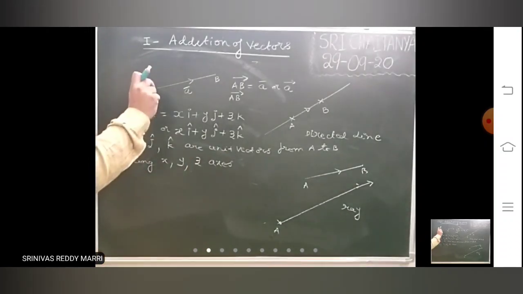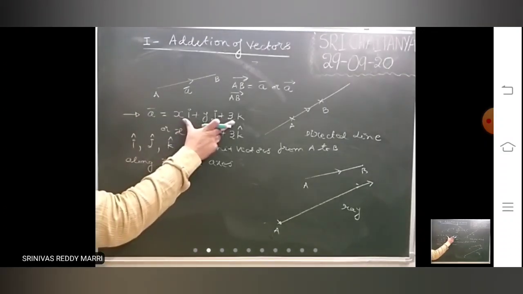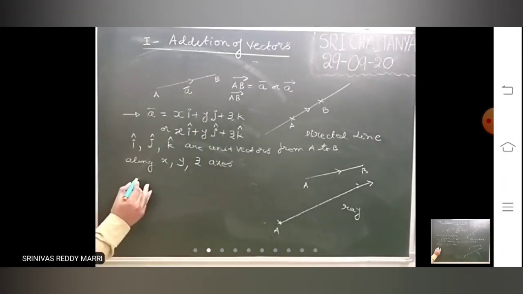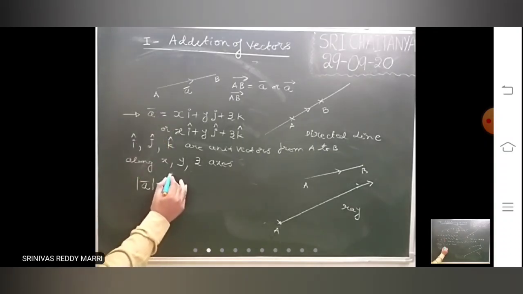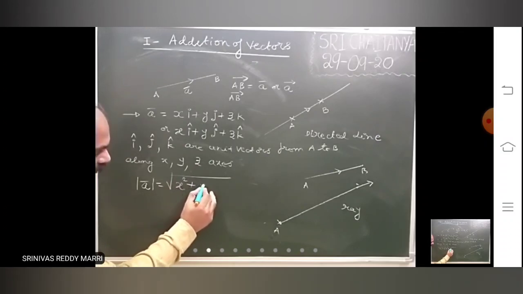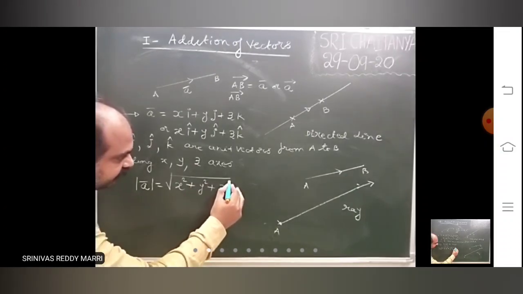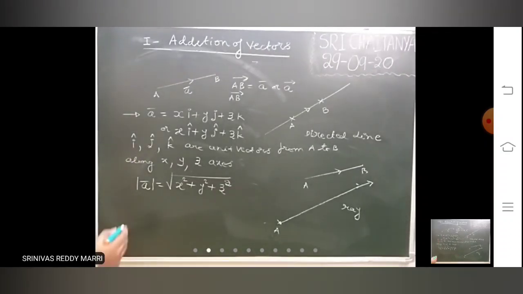If a bar is any vector, it will be expressed in this form in terms of I, J, K. In terms of I, J, K, if the vector is like this, then its magnitude is nothing but root of x square plus y square plus z square. Root of x square plus y square plus z square.